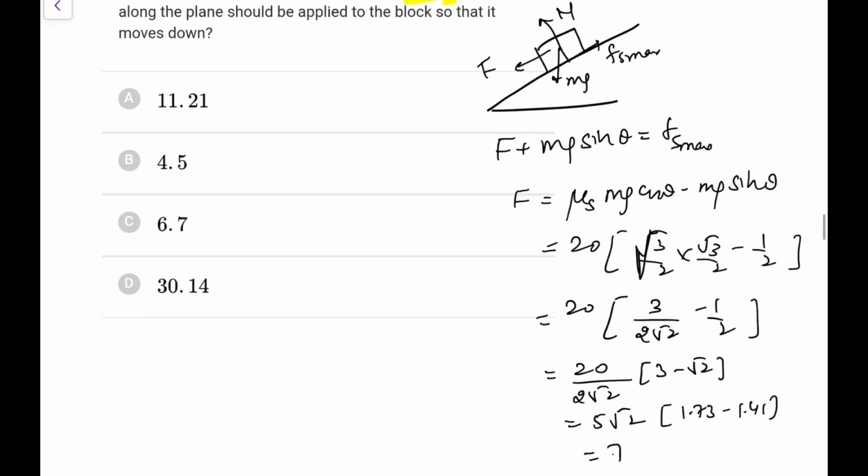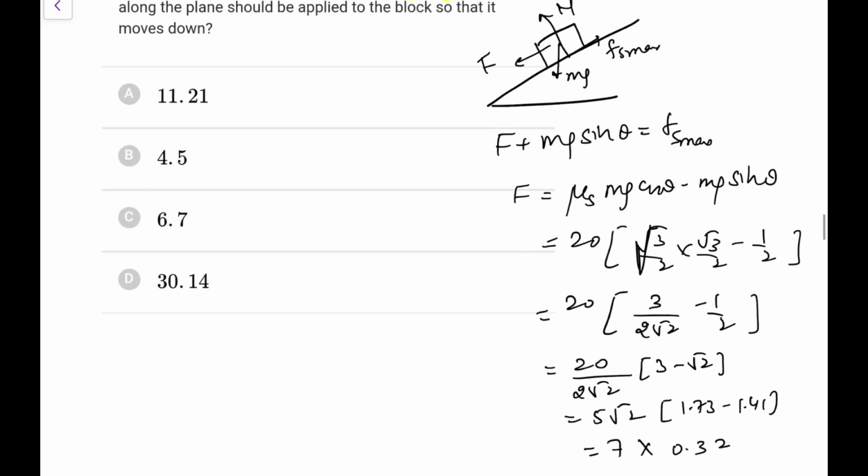5 into root 2 is approximately 7, you all know. This comes out as 3, 1, 2, 7 and 4, 3. So 0.32, 7 2s are 14, 7 3s are 21. So it is 22.4 or 2.24, whatever we can write. This will be 23 minus root 2. This is 3 minus root 2.